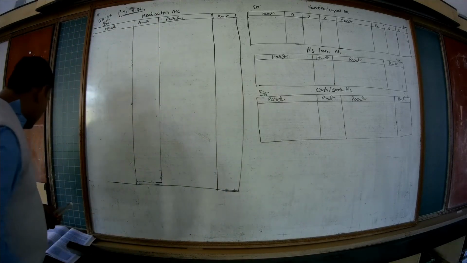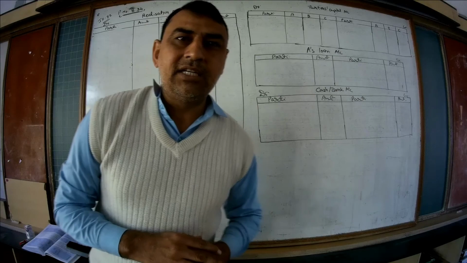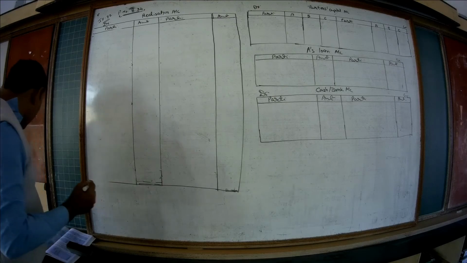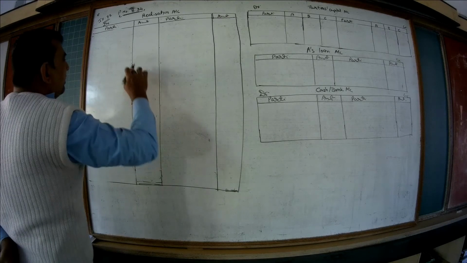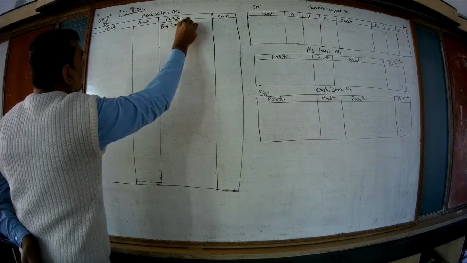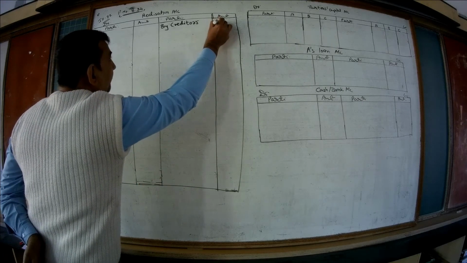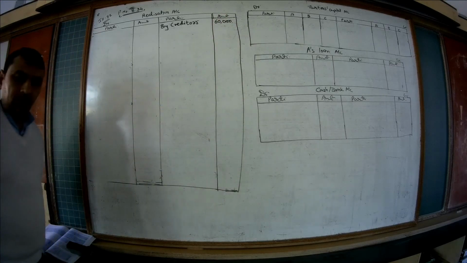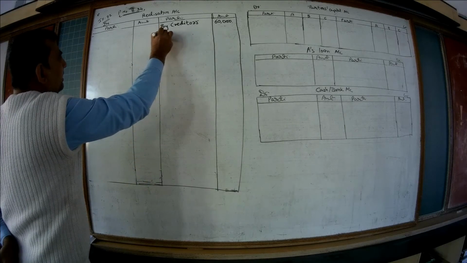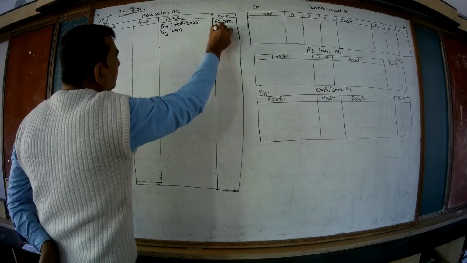Okay, so I will start with the liability side. First of all, we will transfer all the balances given in the balance sheet to the respective ledgers. So first, from the liability side, creditors 60,000 transferred to the credit side of the realization account by creditors, 60,000. Then loan of the third party is also our liability, transferred to the realization account credit side by loan, 15,000.